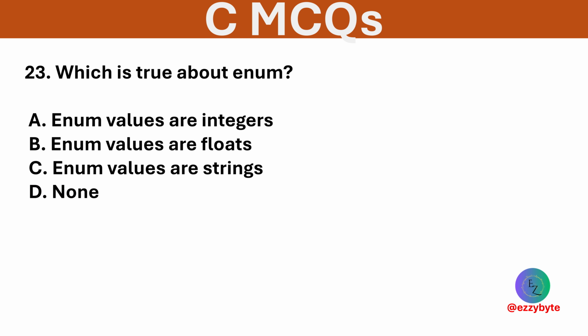Which is true about enum? Options are enum values are integers, enum values are floats, enum values are strings, and none. Option A is correct. Enum values represent integral constants.